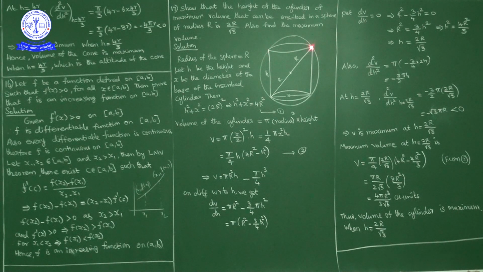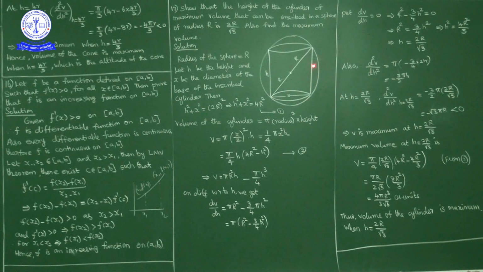Okay, now this is the diameter. This is R, this is R. Now this is h. Here, for the base, instead of radius, I will consider the diameter x. Okay, the radius of the sphere is capital R, the height of the cylinder is small h and the diameter of the base of the cylinder is x. Let the radius of the sphere be capital R, h be the height and x be the diameter of the base of the inscribed cylinder.